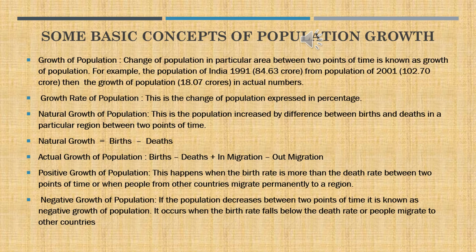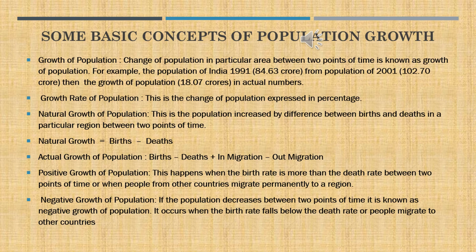Now, next, let us see what is meant by positive growth of population. When the birth rate is more than the death rate between two fixed points of time, or when people from other countries migrate permanently to this particular region, it is positive growth of population. Now let us come to negative growth of population.